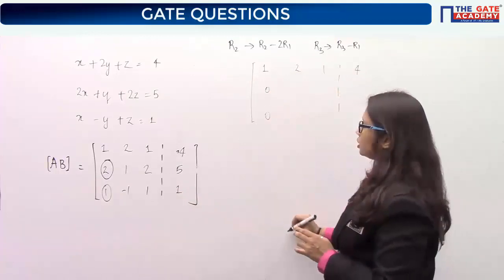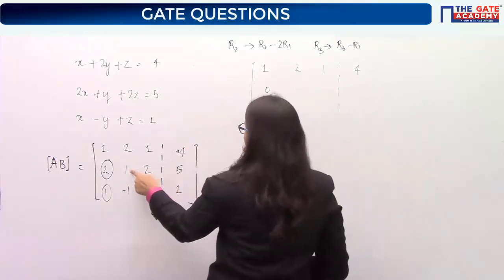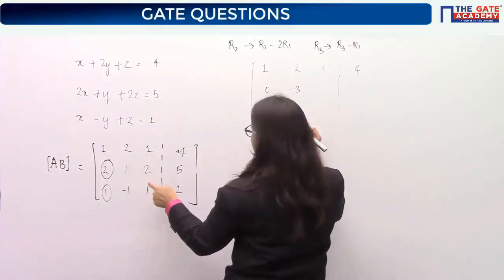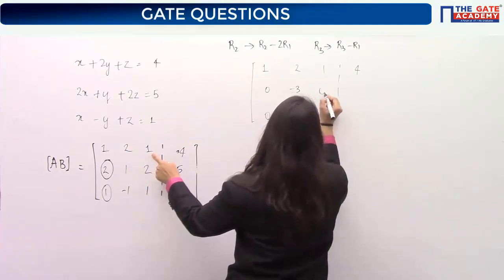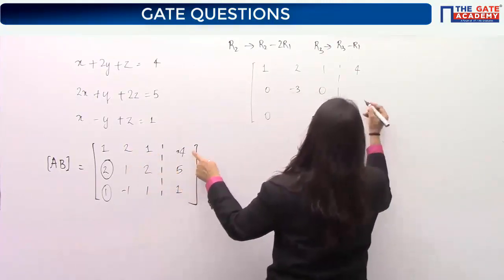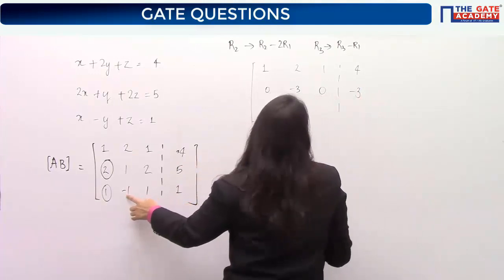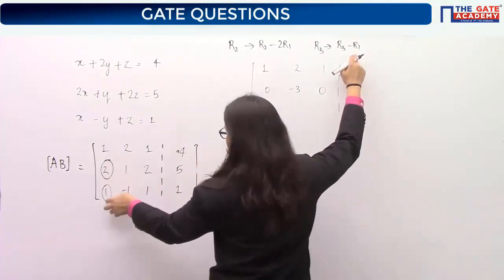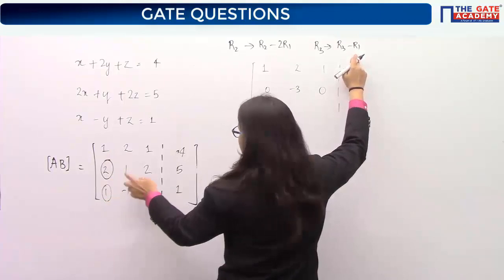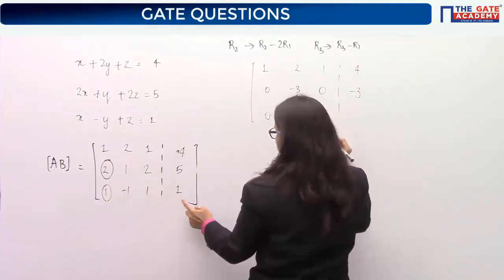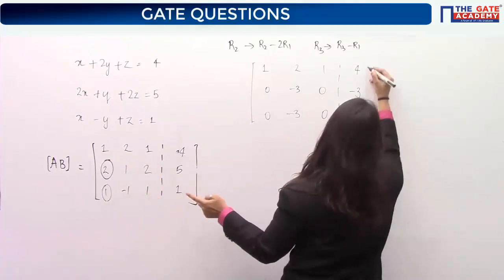So these 2 zeros. Similar operation applied on this will give you minus 3. Minus 1 minus 4 is minus 3. Then 2 minus 2 is 0. And 5 minus 8 is minus 3. And again, similar operation applied on this: 1 minus 1 is 0, minus 1 minus 2 is minus 3, 1 minus 1 is 0, and 1 minus 3 is minus 3.